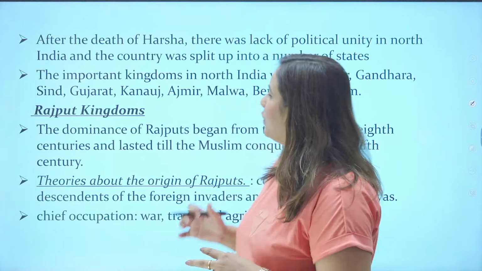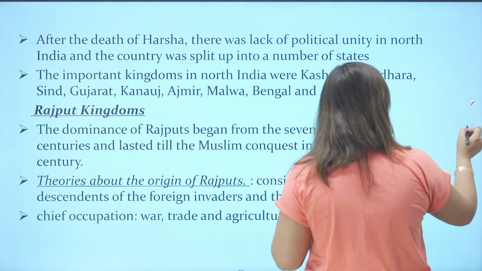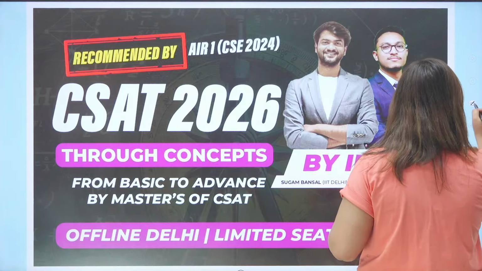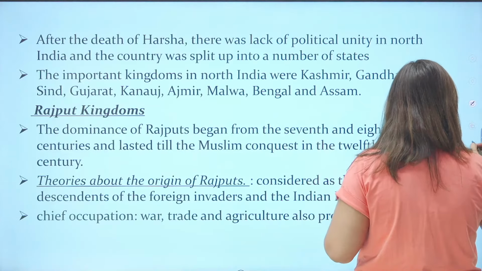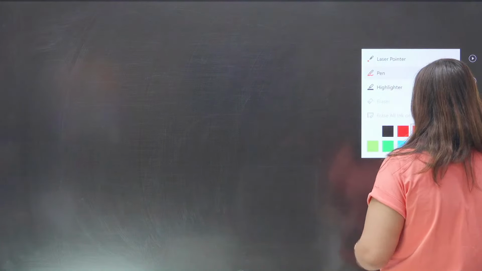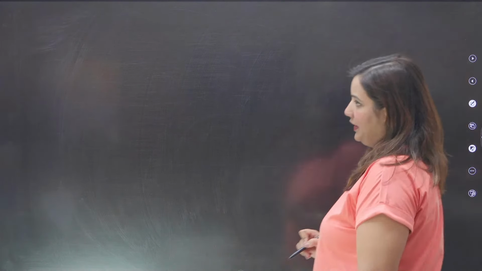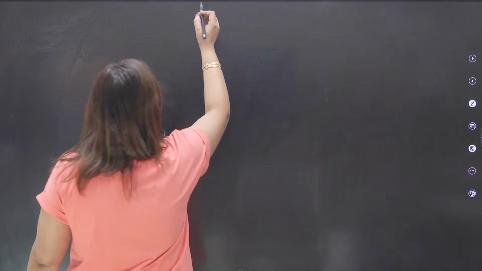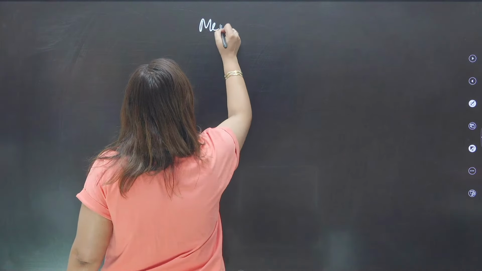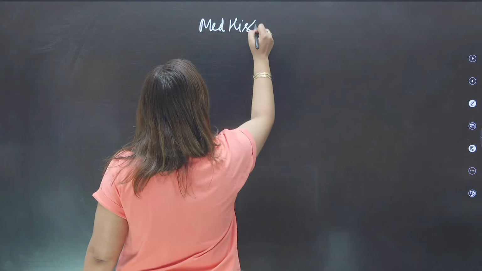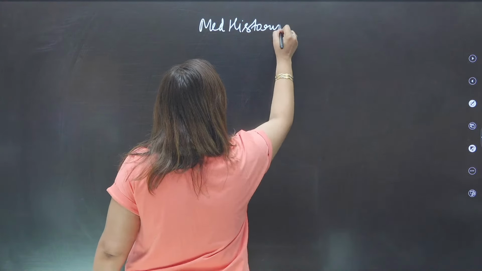Okay, so first of all, when I talk about the particular time period of early medieval India, I want you to understand a few of the important facts. Basically, the medieval Indian history is divided into three parts.